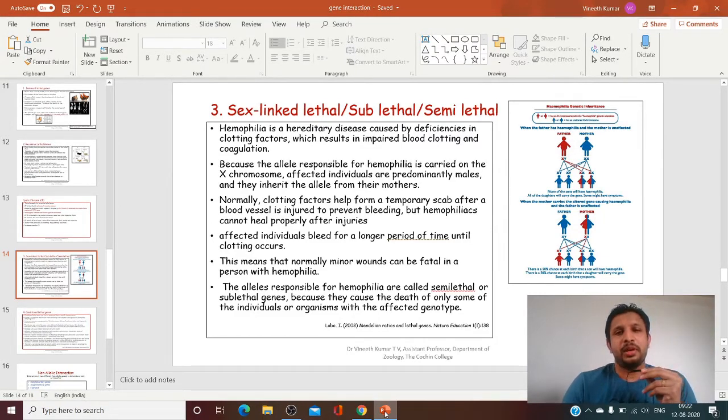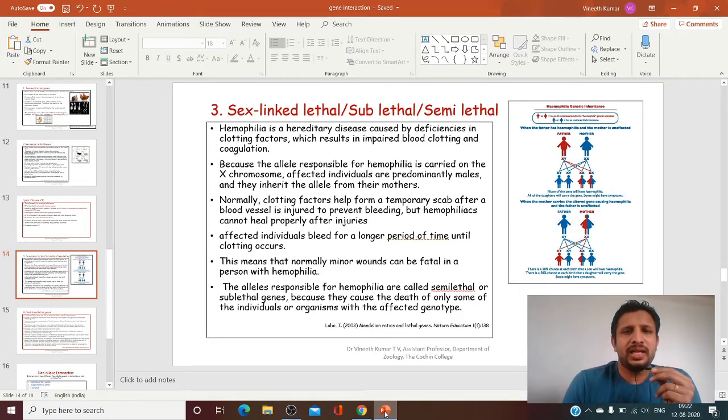In the last session, we discussed two types of lethal genes, and in this session we are going to see the third one, which is sex-linked lethal genes. Sex-linked inheritance usually refers to inheritance related to the X chromosome, and an example of a sex-linked lethal gene is hemophilia.